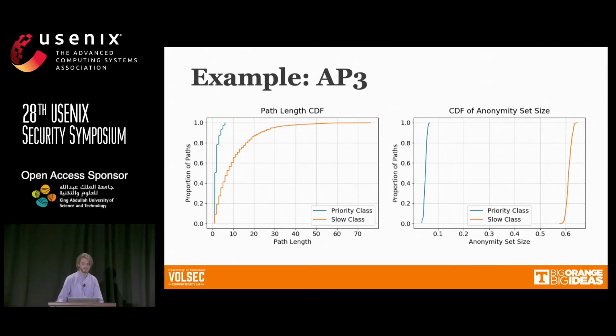So we measure anonymity as the percentage of nodes that an observer has confidence that the message could have originated from. And so we show that with the priority traffic in our simulation, the anonymity set is about 5% of the network size, whereas with the slow traffic, we have about 60% of the network size in our anonymity set.